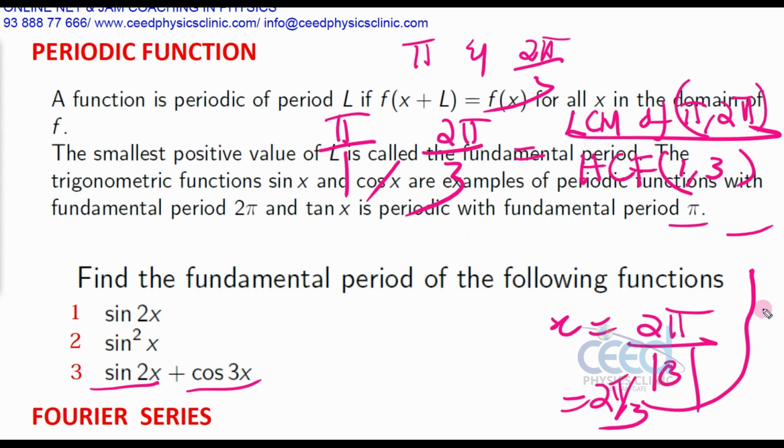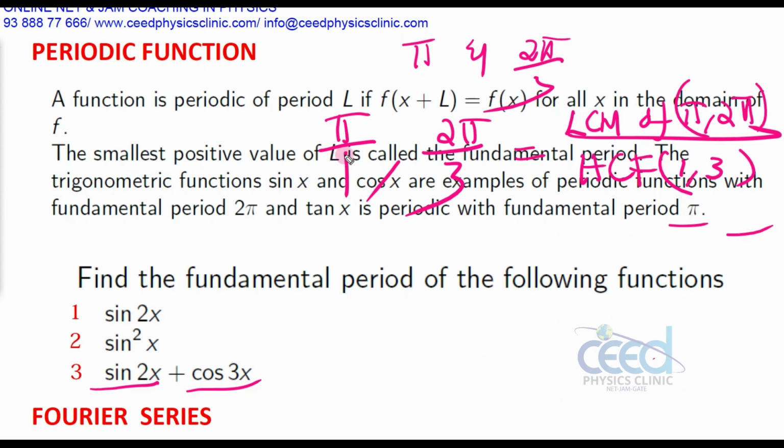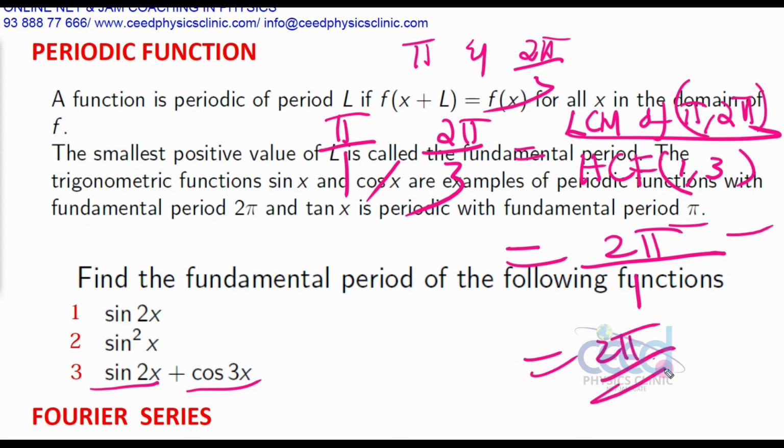So you find the LCM of the two time periods that you found separately, and then you find the fractional LCM. The formula is the LCM of the numerators divided by the HCF of the denominators. LCM of the numerators, pi and 2 pi, is 2 pi. The HCF of 1 and 3 is 1, so the period is 2 pi. So this is the method.